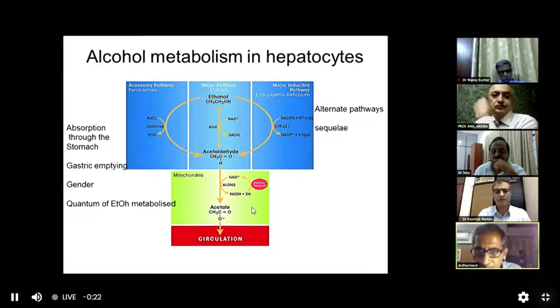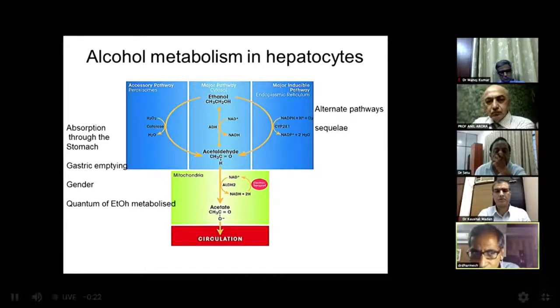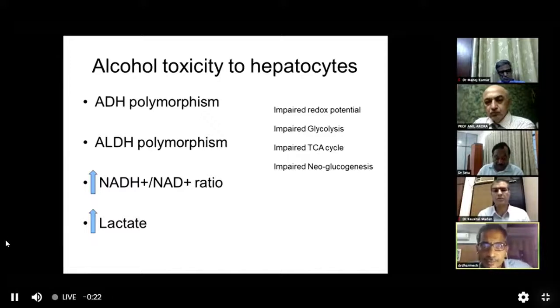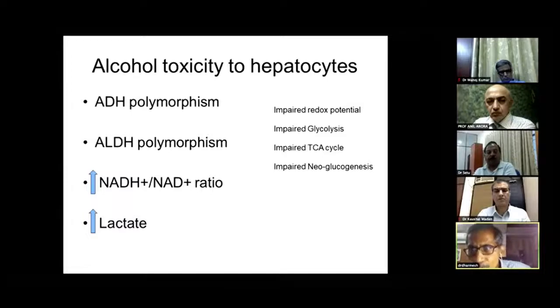The other peculiar thing is that in the peroxisomal pathway as well as the ER pathway, you have generation of ROS. So these are the two steps in alcohol metabolism where you get ROS generated, and that is what perpetrates the injury. So this is again what I have tried to describe: impaired redox potential, impaired energy kinetics, impaired glycolysis, impaired TCA cycle, impaired gluconeogenesis, increased lactate, increased NADH to NAD ratio, and then also you are using up ATP.